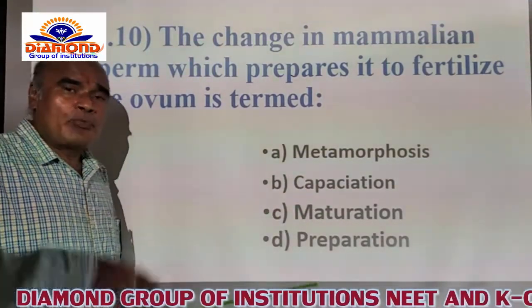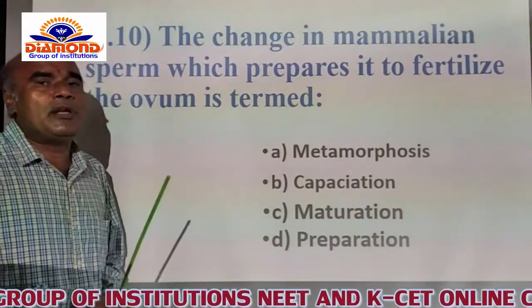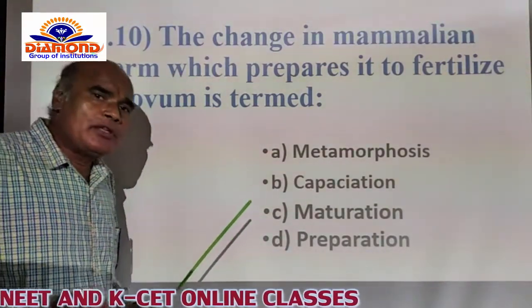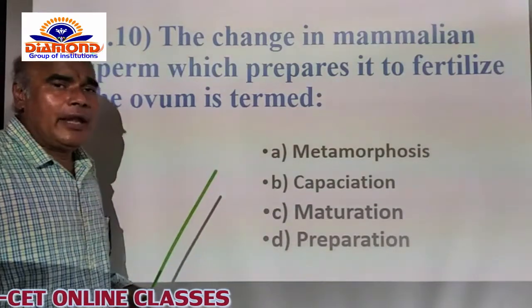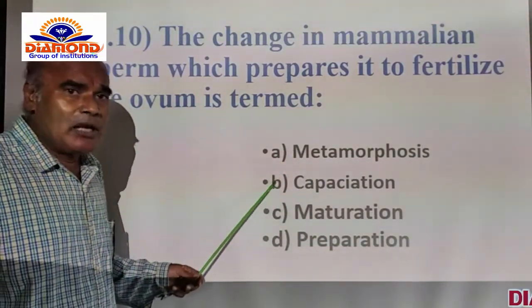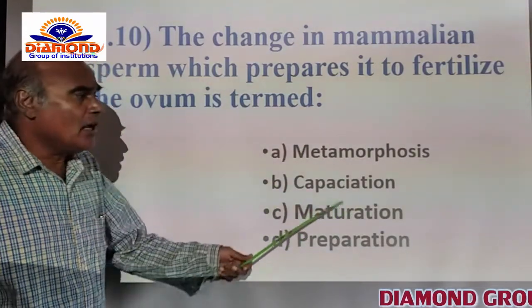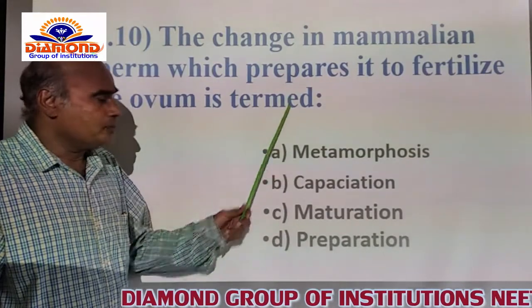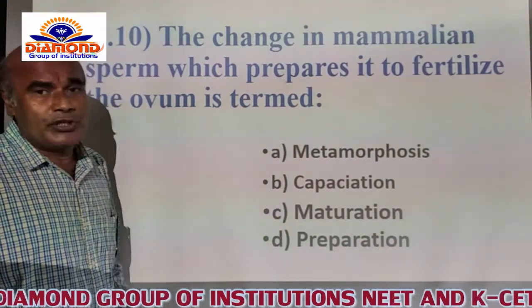So what I said: after release of the sperms into the female genital tract, the sperm itself changes to prepare to fuse with the egg and fertilize it. The changes of the sperms in the female genital tract are named capacitation itself. That's why the B option is the correct option. And after that, C option is maturation.